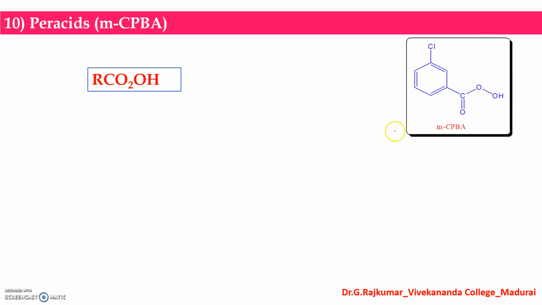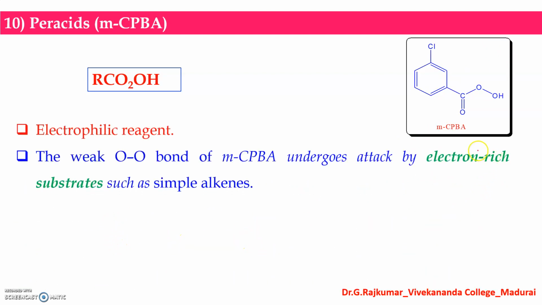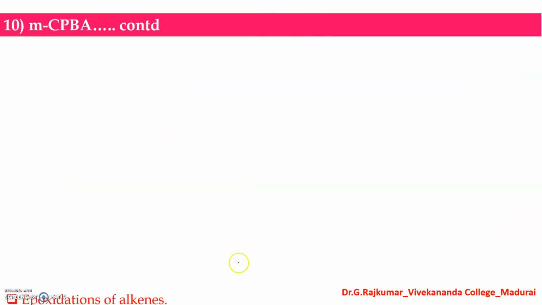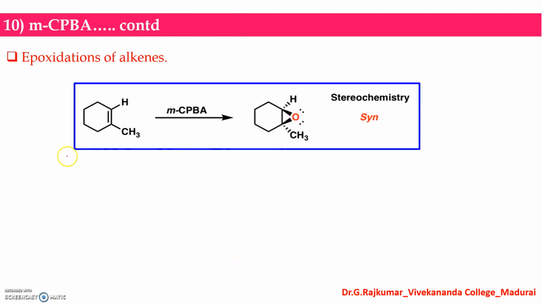The commonly used peracid is metachloroperbenzoic acid, and this is an electrophilic reagent with a weak oxygen-oxygen bond. This oxygen-oxygen bond is very weak, and it will undergo attack by electron-rich substrates such as simple alkenes. It will not affect other functional groups like ethers, alcohols, esters. Look at this, the only result is that oxygen is transferred to the substrate. So this is the epoxidation of alkenes.